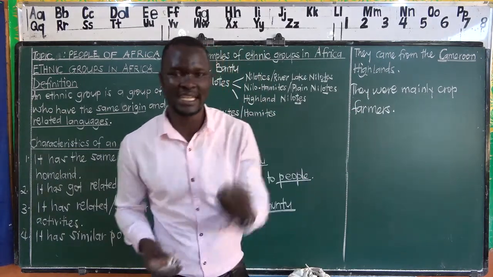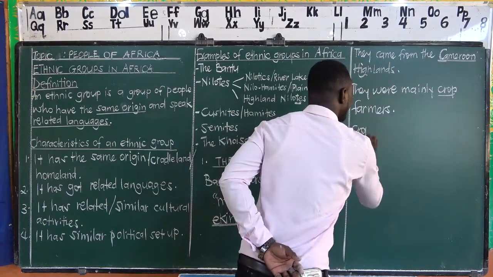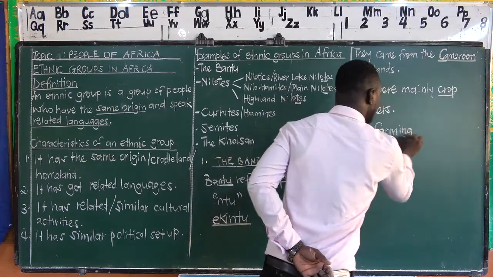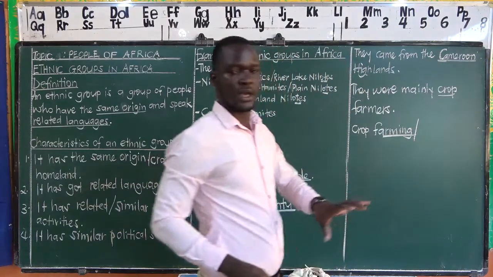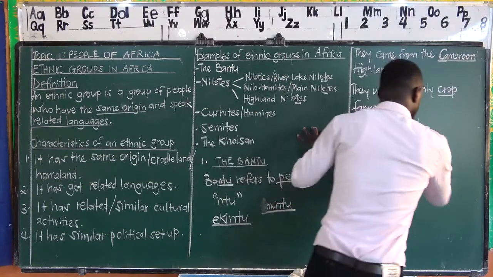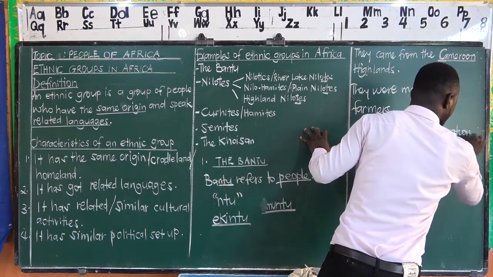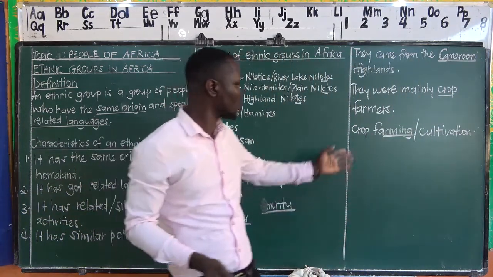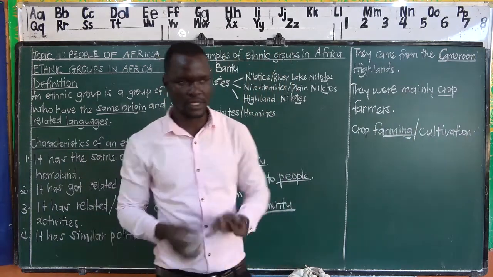Now, which is the activity? The activity, therefore, becomes crop farming. Don't say crop farmers, the activity is crop farming. Or, if you don't want to say crop farming, you can simply say cultivation. Cultivation. That was the activity. Of which cultivation simply refers to crop growing or crop farming or the growing of crops.